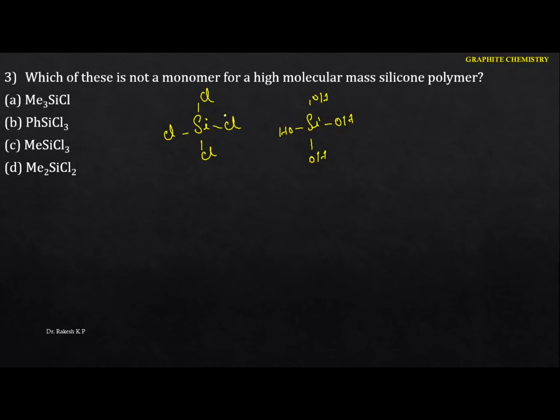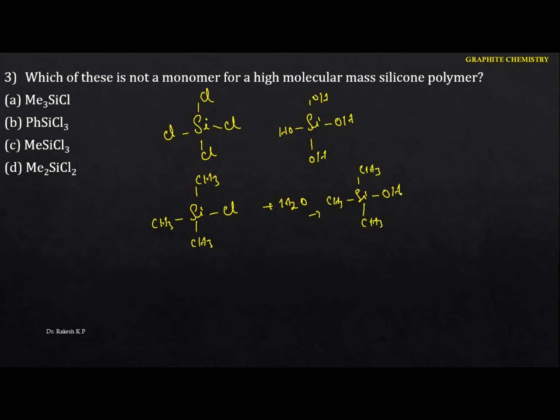But when you have only one chlorine, especially in this case, that is the chlorotrimethylsilane, it contains only one chlorine. If we are talking about this one, you just identify the first one here. We have the 3 methyl. If you do the hydrolysis for the first one, we have 1 chlorine, that is this one. If you do the hydrolysis, we are going to get only the 1 chlorine replaced by the OH.